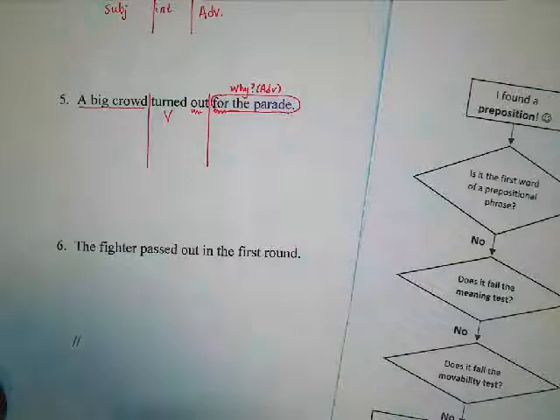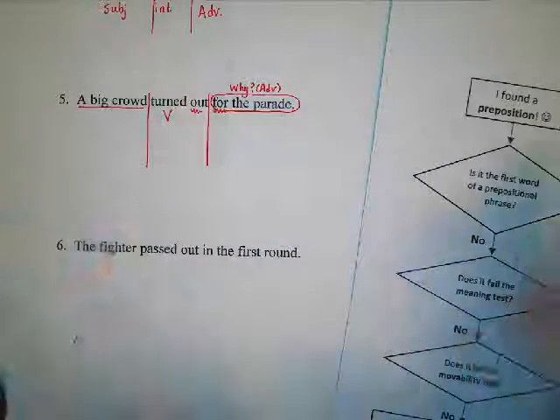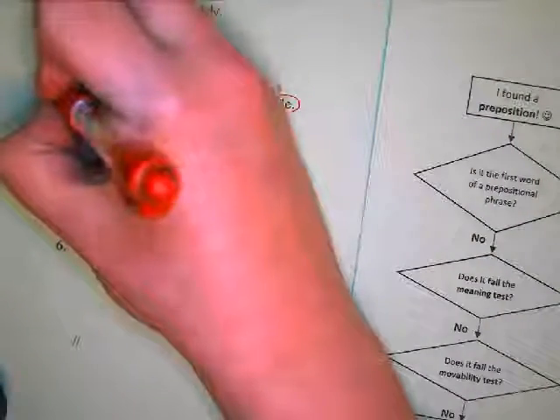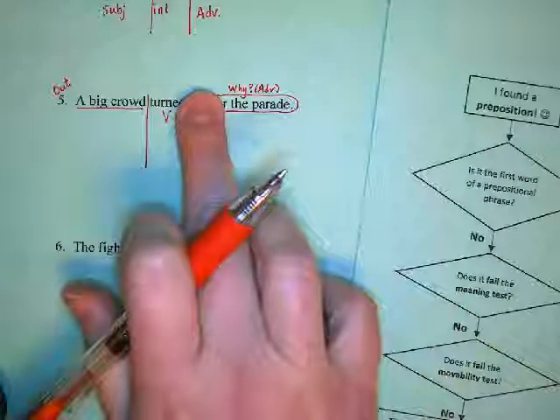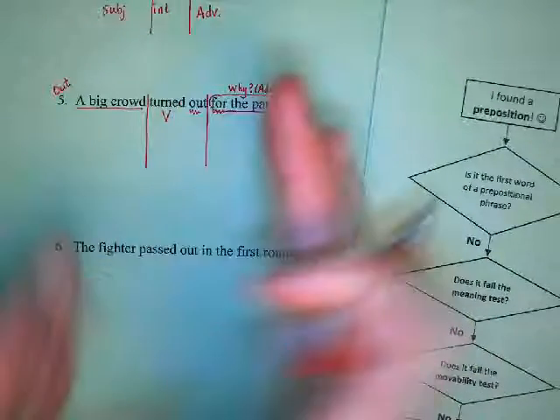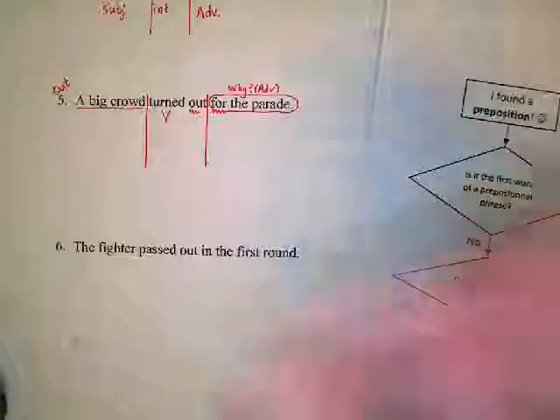So meaning test is really the most useful one. If you're still not sold on the meaning test, you can always double check. If we say out a big crowd turned for the parade, then we really have that directional change. It almost makes it seem as though they're going around something and they're splitting up. And that's not what we want here.